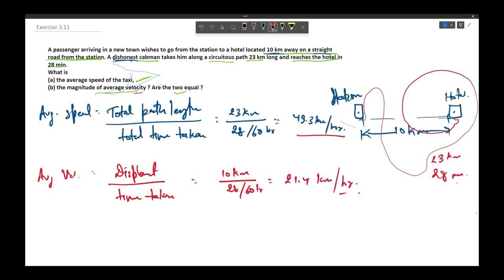So here we see that the magnitude of the speed and the magnitude of velocity are different. And why? Because speed depends upon the path traveled, whereas velocity depends upon the displacement. That's why these two have come out to be different values.